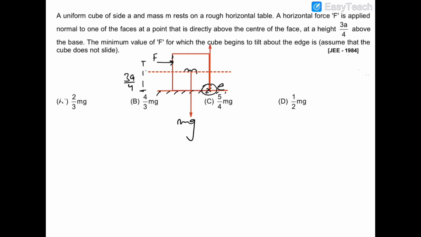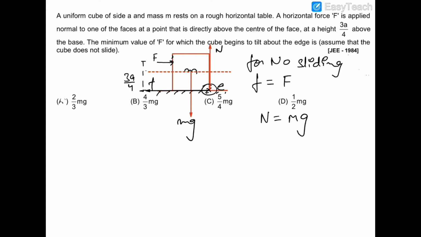But normal reaction would be acting on the edge of the cube in the limiting condition, and the friction would be acting in the reverse direction like that. This is friction F. So we have to also assume that this cube is not sliding. So for no sliding, this friction must be equal to F, and obviously normal reaction is equal to mg because there is no motion of the block in the y-axis.